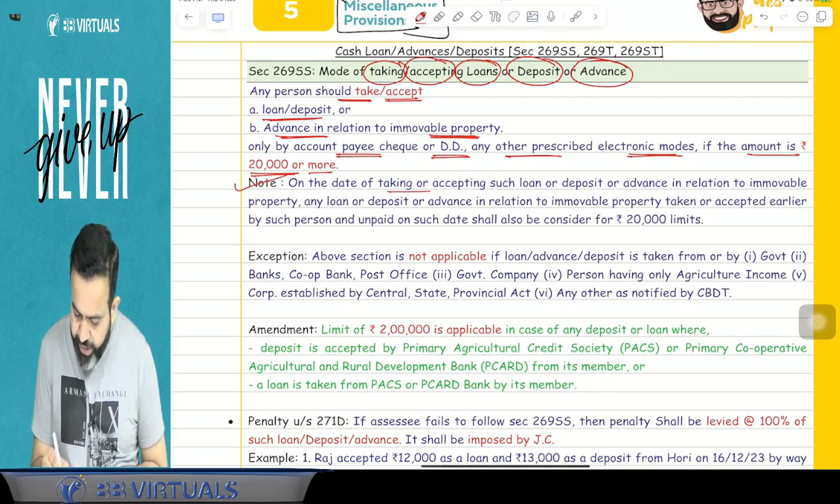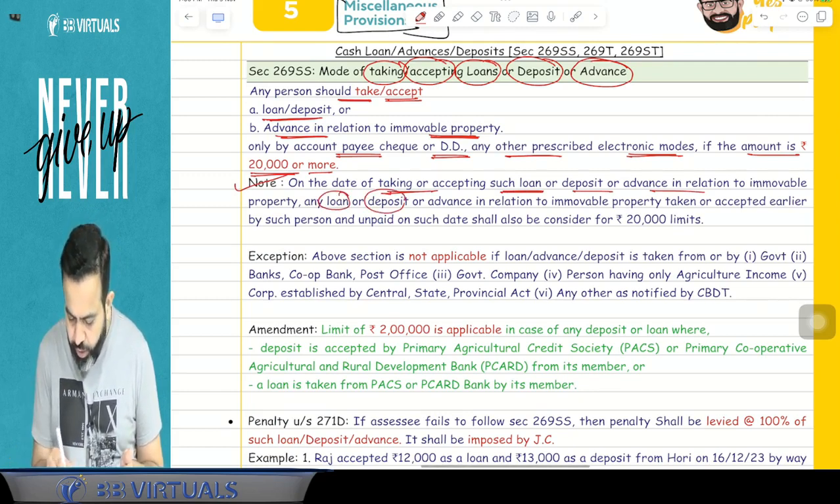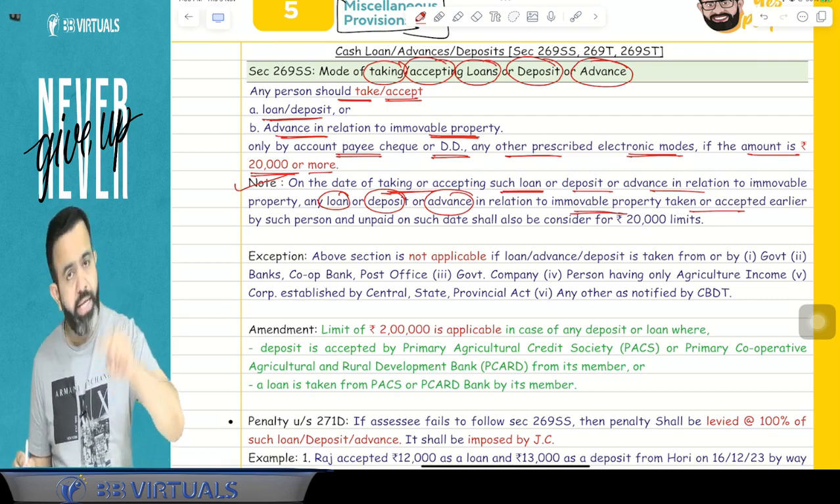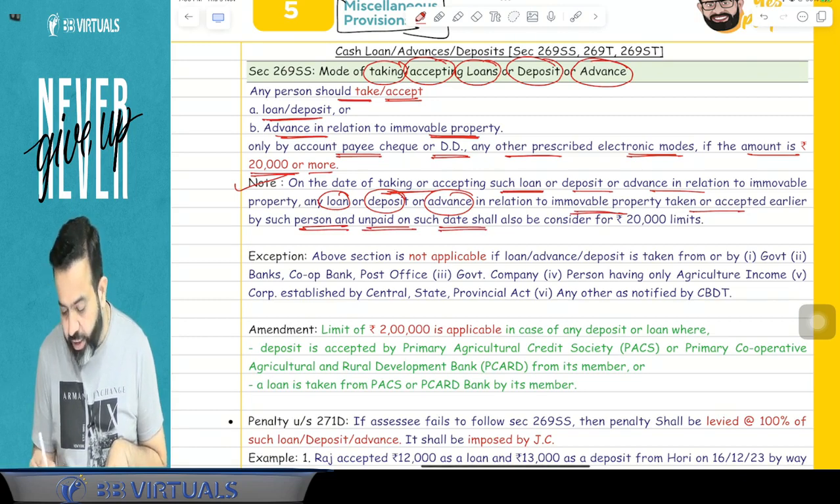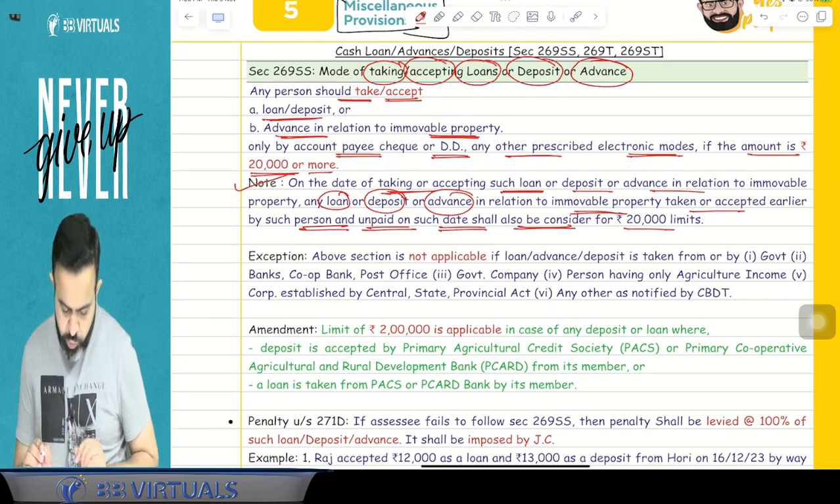Now, on the date of taking or accepting such loan or deposit or advance in relation to immovable property, any loan or deposit or advance in relation to immovable property taken or accepted earlier by such person and unpaid on such date shall also be considered for the 20,000 limit. Means whatever outstanding amount, that will also be considered.